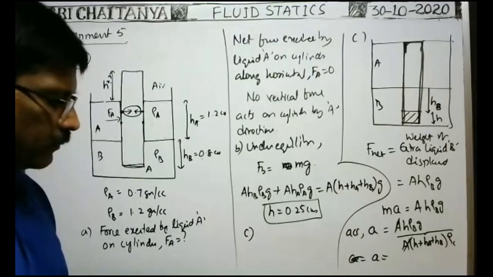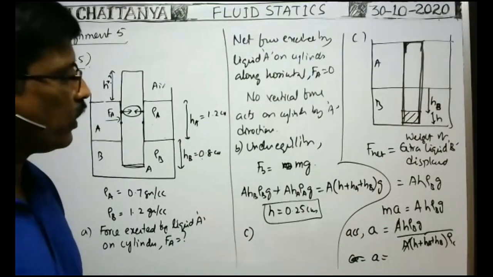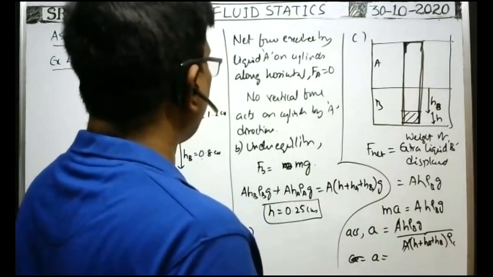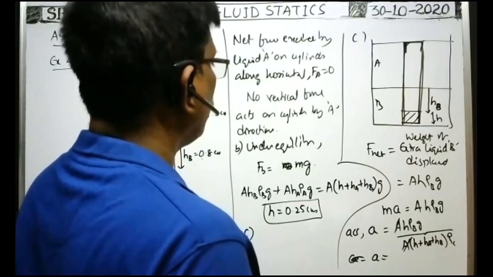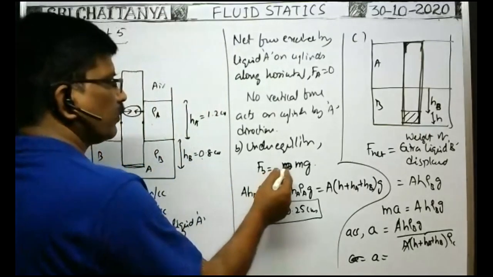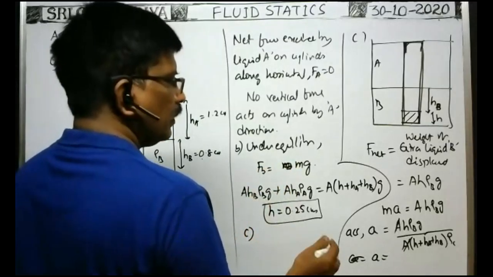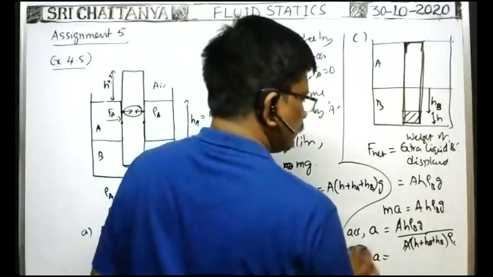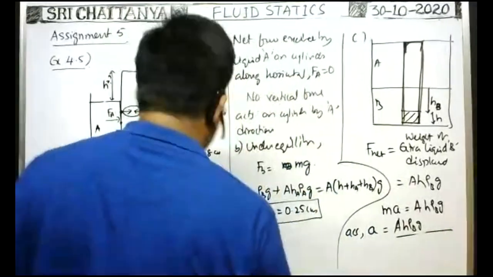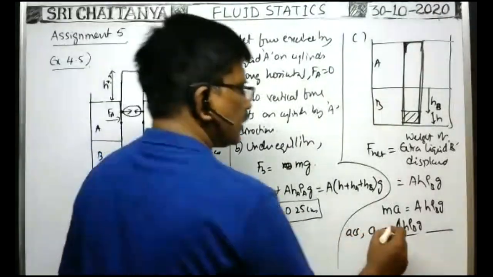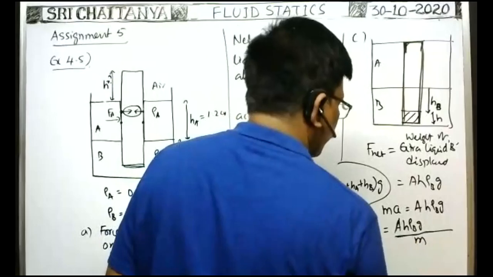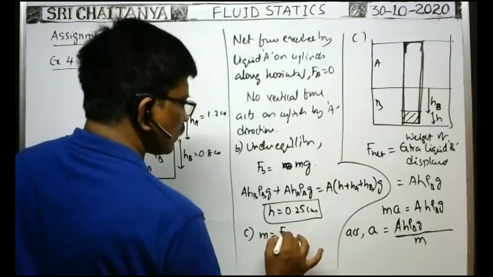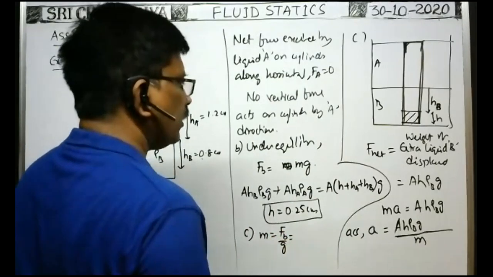What is the density of the cylinder? No, you had better find the mass of the cylinder, because under equilibrium we can find the mass of the cylinder. Here you see, from this formula you find the mass of the cylinder, because the density of the cylinder is not given. Only the mass of the cylinder we have to calculate. Here you see from this relation, M is equal to buoyant force by g. What is the buoyant force?